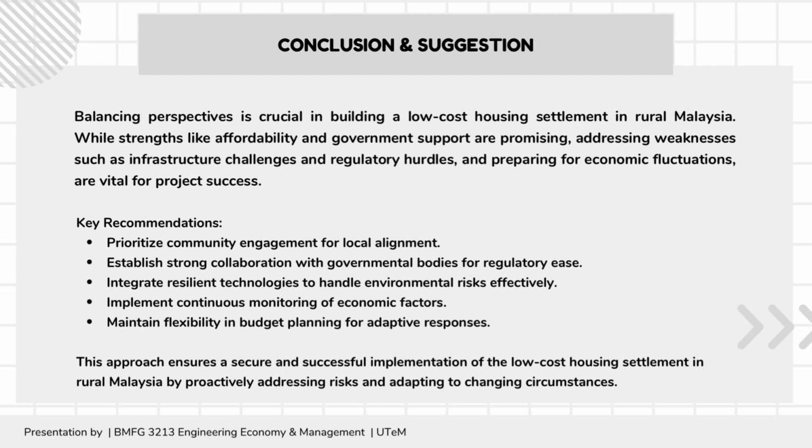The suggestion is to prioritize community engagement for local alignment, establish strong collaboration with governmental bodies for regulatory ease, integrate resilience technologies to handle environmental risk effectively, implement continuous monitoring of economic factors, and maintain flexibility in budget planning for adaptive response. This approach ensures a secure and successful implementation of a low-cost housing settlement in rural Malaysia by proactively addressing risks and adapting to changing circumstances.